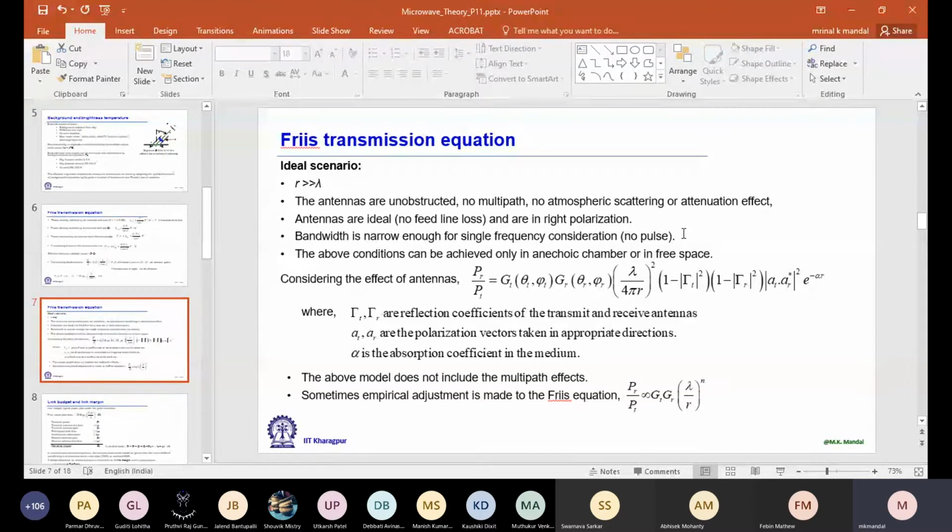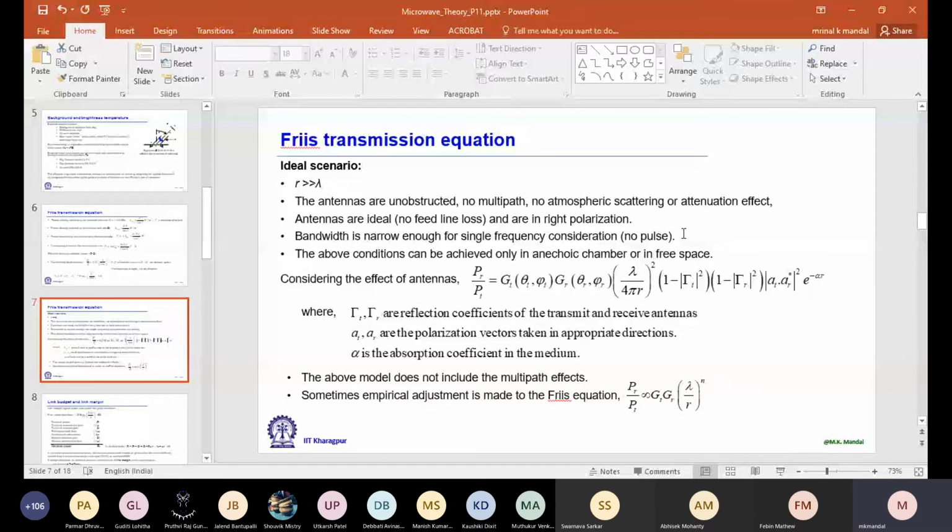Well, at least some of the terms we can include in the Friis equation. For example, if we know the return loss or gamma value, then we can include that in the expression. And if we have some atmospheric attenuation, that term also can be included in the expression. Other than that, one more factor we did not consider is polarization mismatch. What does that mean? You have actually drawn the co-polarization pattern and cross-polarization pattern for antennas. So you know that, let's say, transmitter and receiver are both dipole antennas.